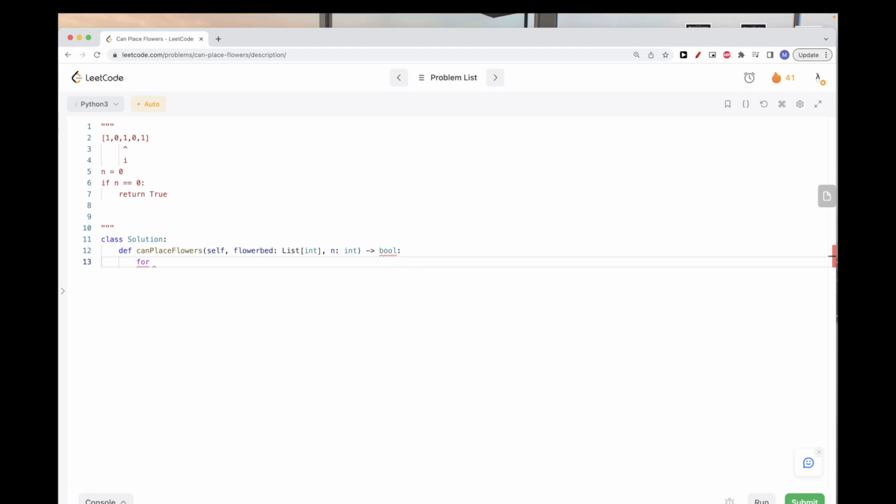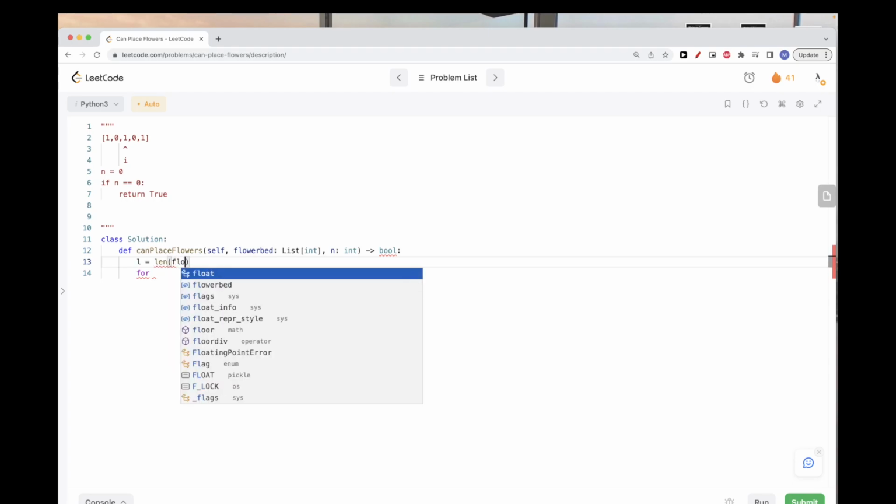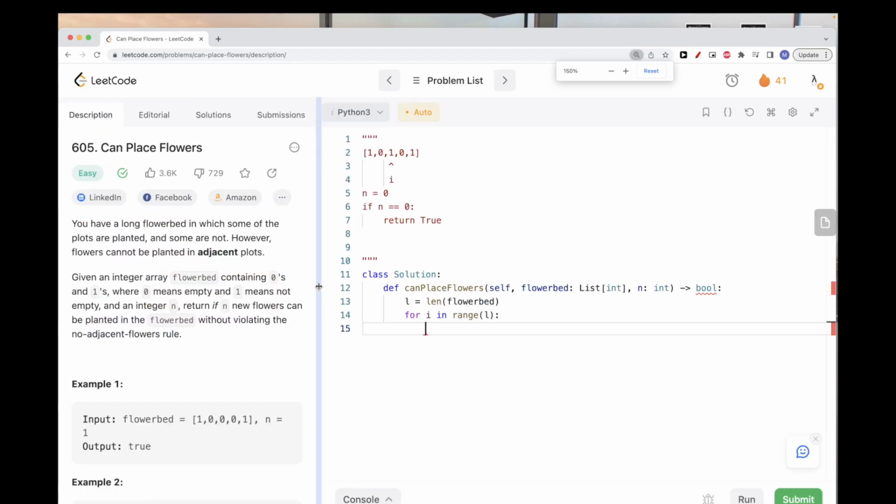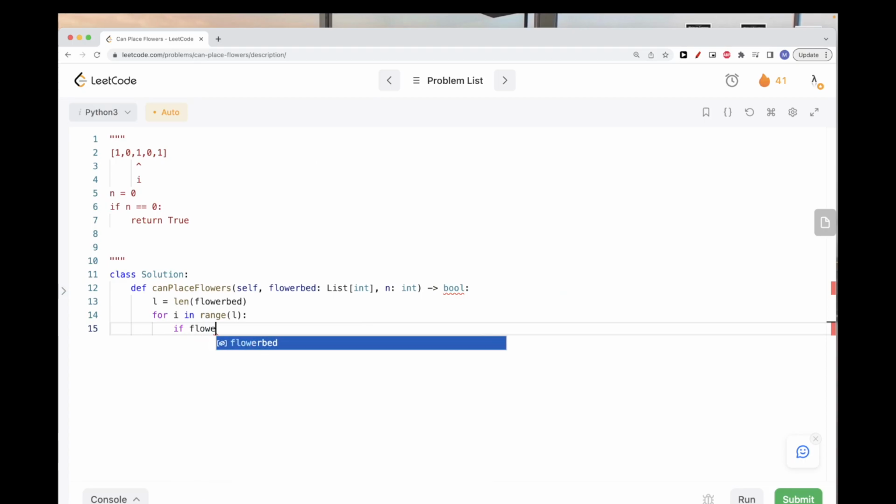So let's implement it. We need the length of the flower bed first, so let's just have a variable for that. And then we will just go through the range of L, right? And now what we can do is check, first, that the position itself has to be 0, because we can't plant in something that was already planted. The other thing we need to do is check that the adjacent ones have 0. So both flowerbed of i minus 1 and i plus 1 need to be 0.